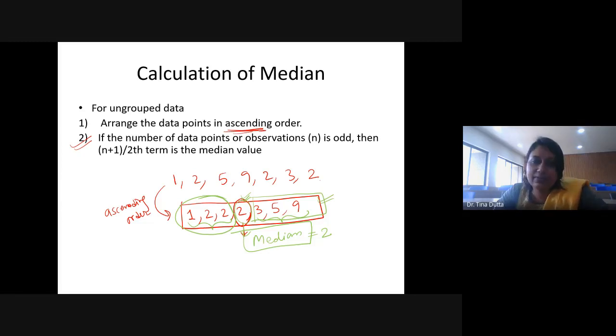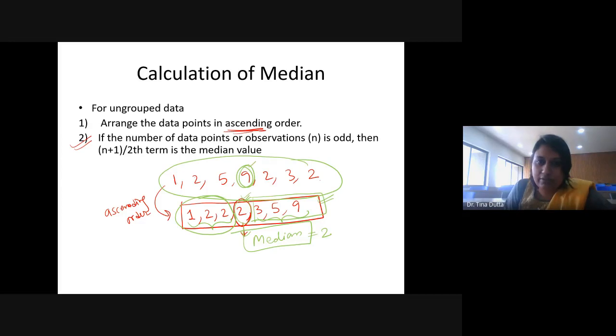So the very first step is you have to first arrange the data set into ascending or descending order, then you pick the middlemost value. In this case, if you say that 9 is the middlemost value, actually 9 is the extreme value. 9 is the highest value, right? So it cannot be the middle value. This is not dividing the whole data set into 2 equal parts, right?